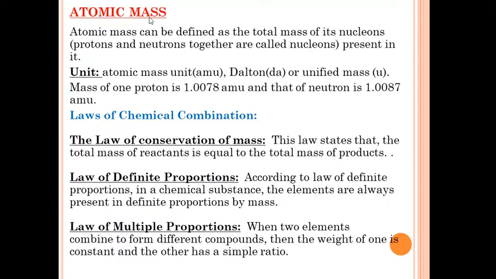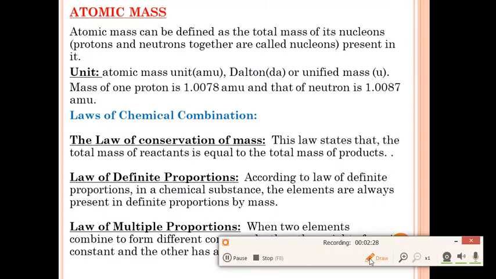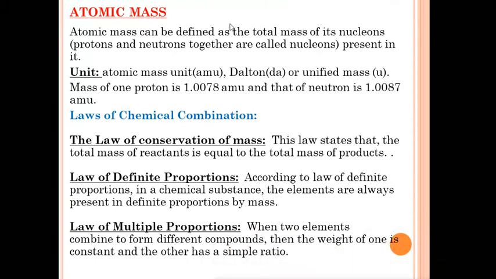The first topic is atomic mass. So let's have a quick look at this. What is atomic mass? Atomic mass can be defined as the total mass of its nucleons. This is a new word for you. What is a nucleon? Nucleons means protons and neutrons. Protons and neutrons together constitute the nucleons. Atomic mass is the total mass of the nucleons present in it, that is, the mass of protons plus the mass of neutrons. So this is the definition of atomic mass.